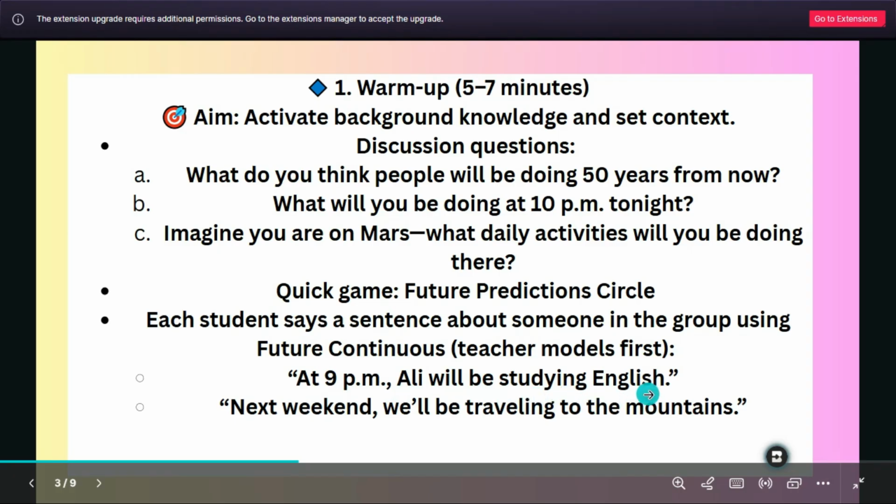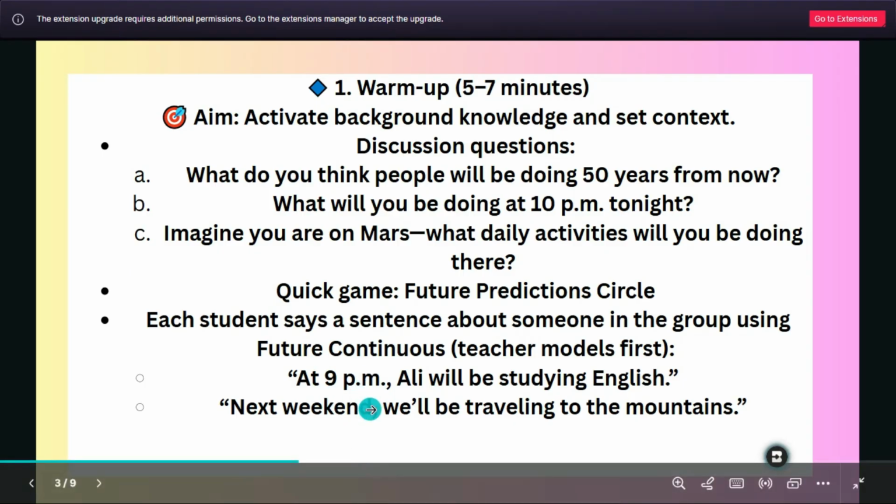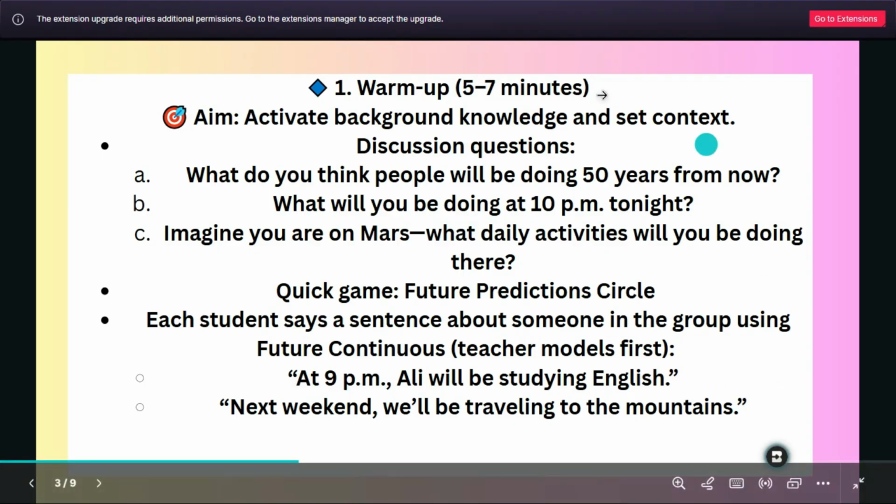For example, you make a circle and every student will guess or make a sentence about someone in the group using future continuous, and you as a teacher, you will start giving them examples, and then they will start. For example, next weekend we'll be traveling to the mountains and so on. You just give them 2 or 3 more examples and then they will make their own sentences. This is about the warm-up.